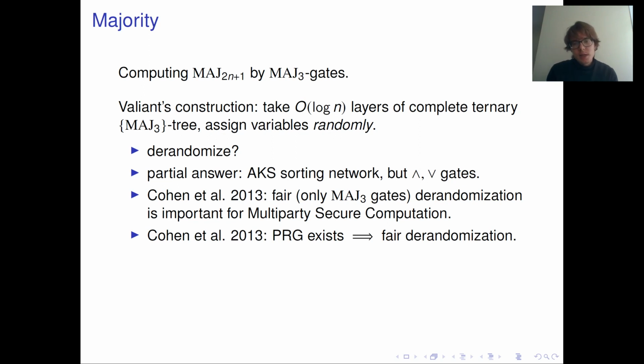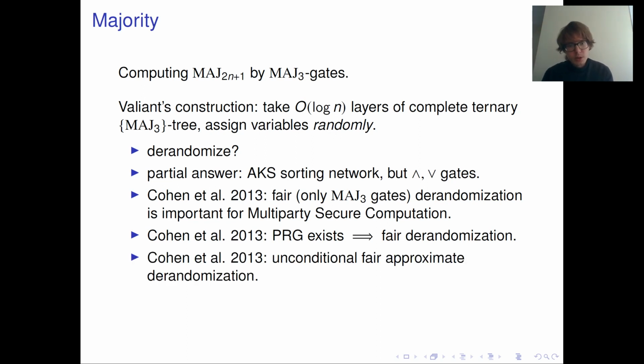This is not at all obvious, because one can just say, okay, let's use the output of a pseudo-random generator in Valiant's randomized construction. But in this way, you will just obtain a lot of majority-free formulas, and most of them will compute majority, but how would you pick one out of this many?